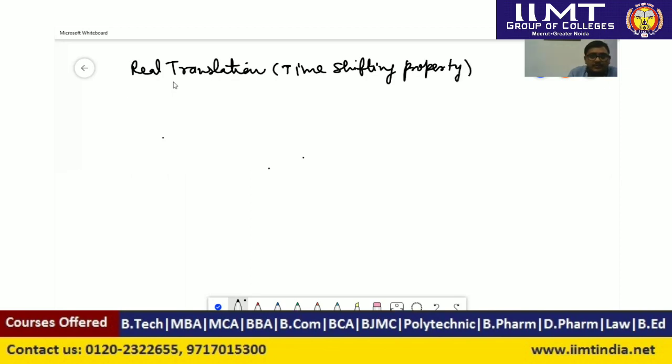So here we have to study real translation and time shifting property, and we have to write the statement first.